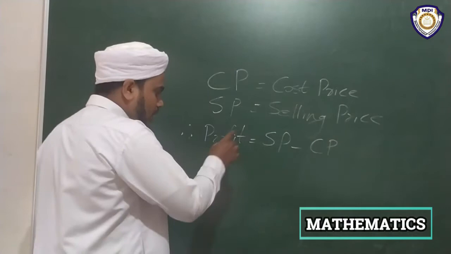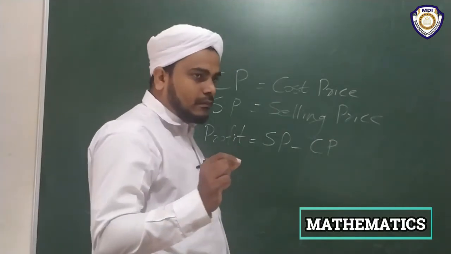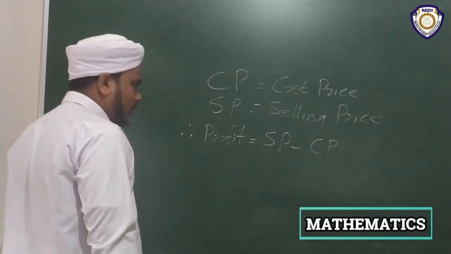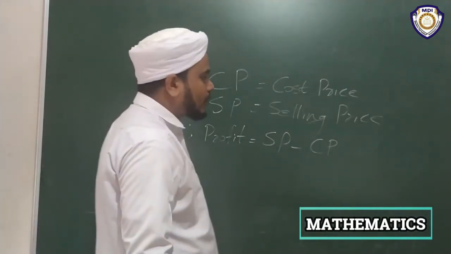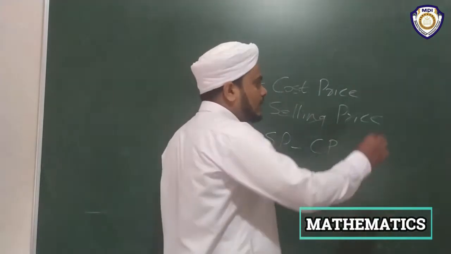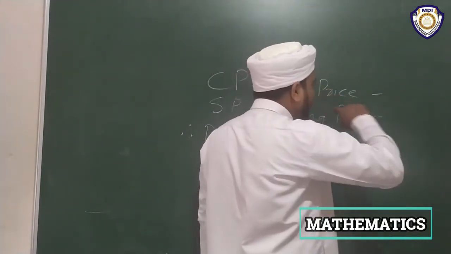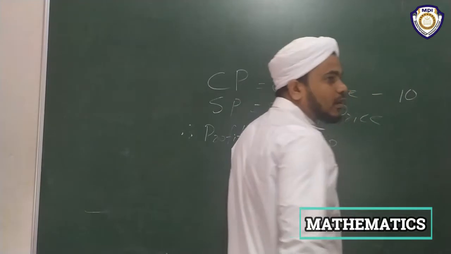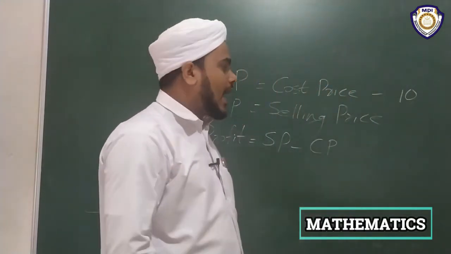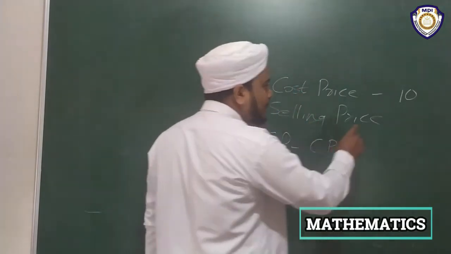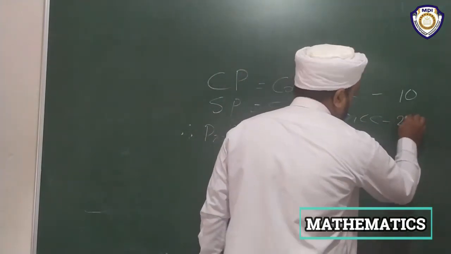Okay, please imagine that you are a businessman, you are a shopkeeper. You bought a pen for 10 rupees. How many rupees? 10 rupees. And you sold the same pen for 20 rupees.